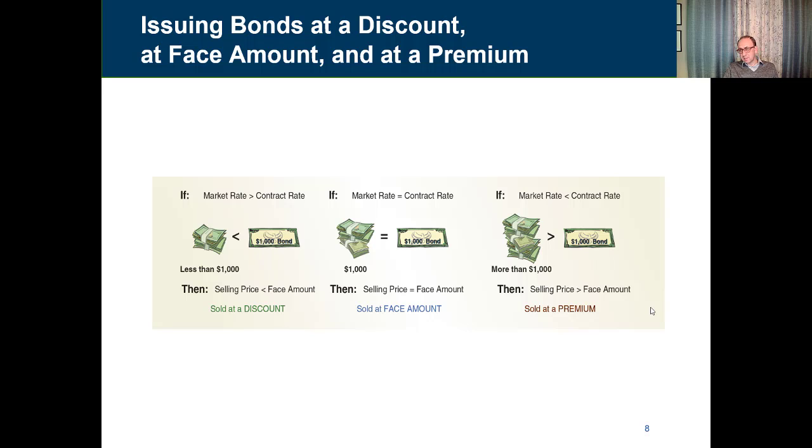What if the market rate is less than the contract rate? So the bond has a higher interest rate compared to the market. The bond still pays 10% per year as interest, but the market interest rate is only 8%. So the bond issued by the company has an advantage compared to the market, and because it has an advantage, it's going to be sold at a premium. By premium, we mean that the selling price would be more than the face amount. So if somebody wants to invest in this bond, they have to pay more than the $1,000, let's say $1,100. Why are they paying this premium? Because it pays interest that's higher than the market.